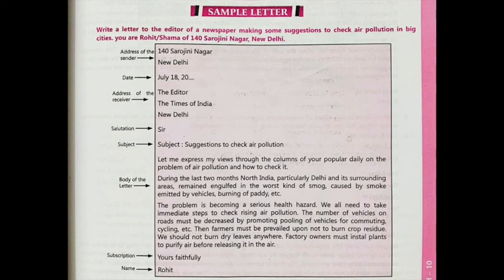An inquiry letter you can also write to any company, to any academy, if you want to do any course, so you can ask many things from that particular company or academy. And then the last one is the order letter or placing order. You want to purchase goods, you want to purchase books, so whatever you want to purchase in that placing order, you have to write the list and mention all the things clearly here.